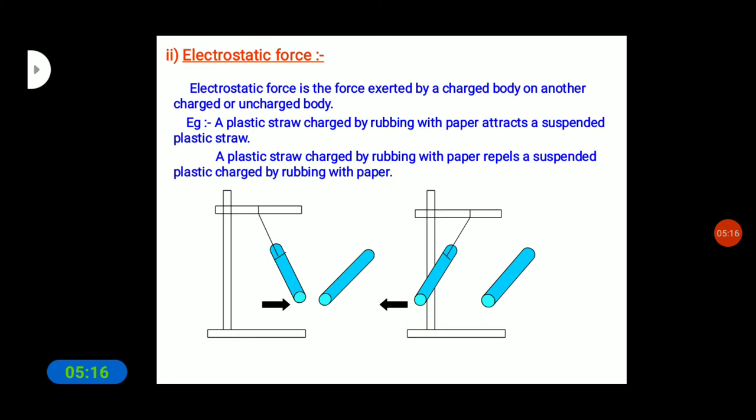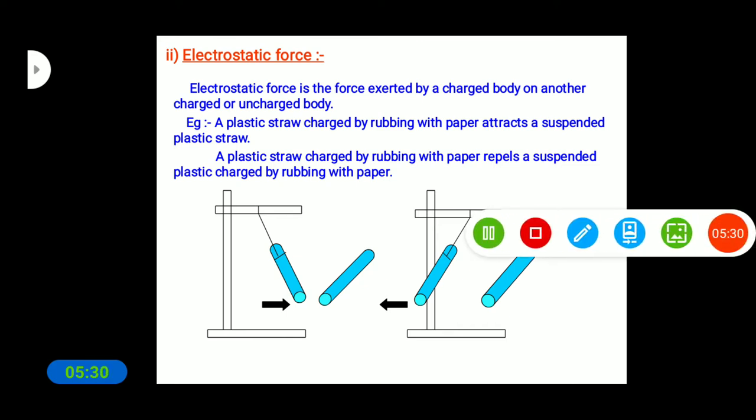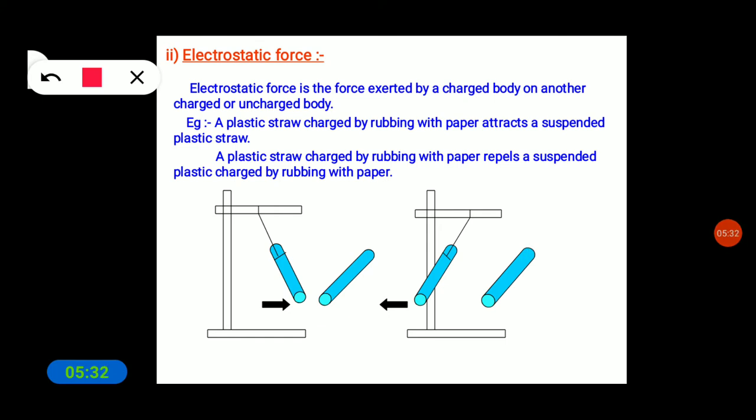Next is what? Electrostatic force. Electrostatic force is the force exerted by a charged body on another charged or uncharged body. So here the electrostatic force is the force exerted by a charged body on another charged body or uncharged body.